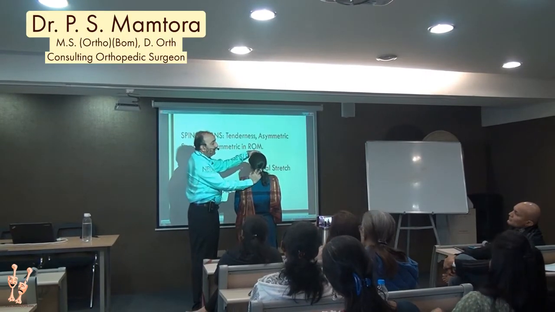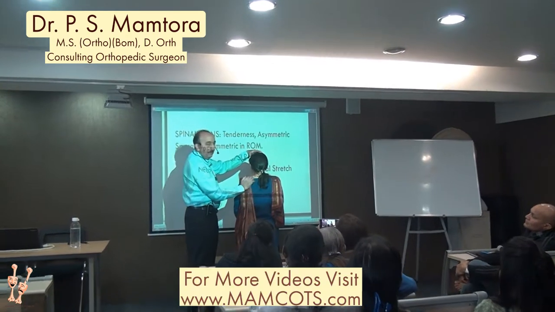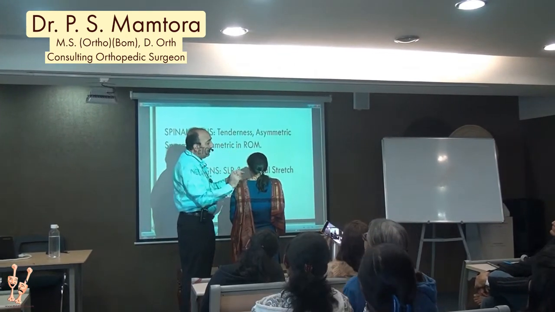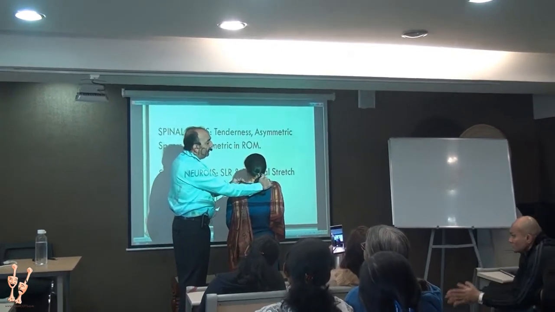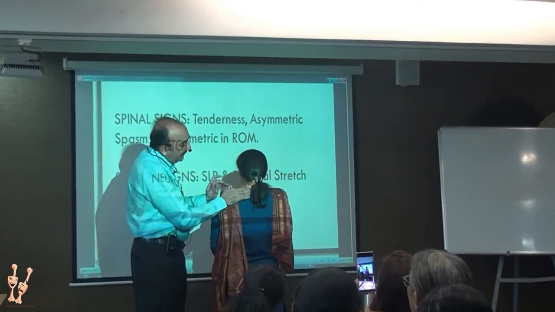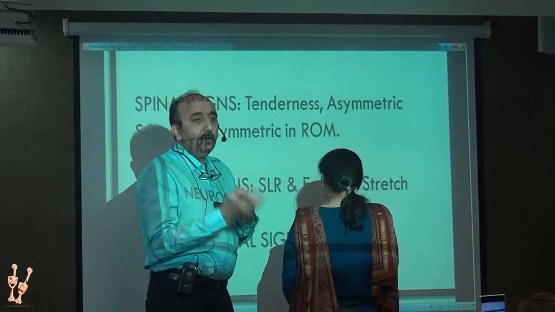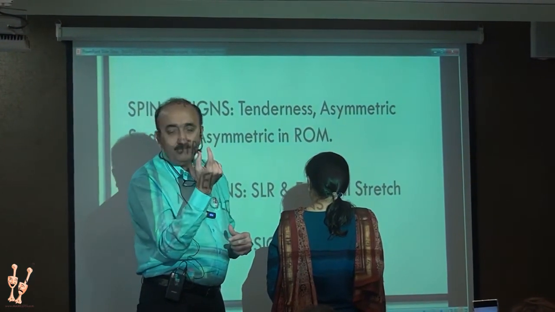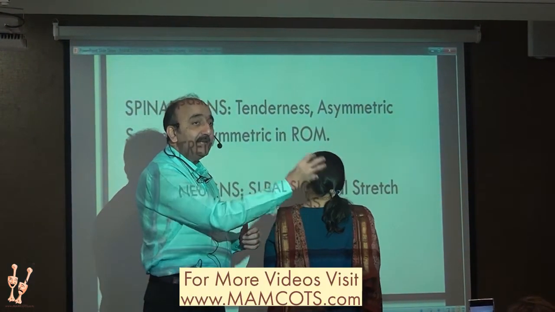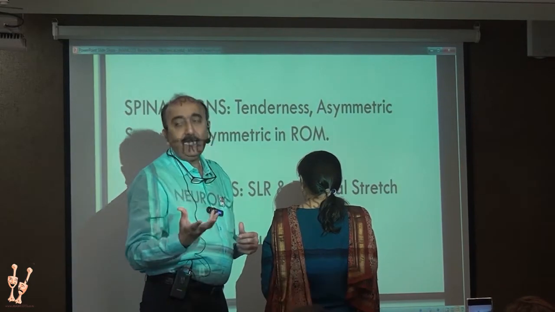So, cervical spine, paraspinal muscles, periscapular muscles. As I said, a lot of them have either the trapezii or the levator scapulae or the upper rhomboid or the lower rhomboid in spasm, all of them, or alternately, or one specific one. So when you have an asymmetric muscle spasm, it's mechanical.